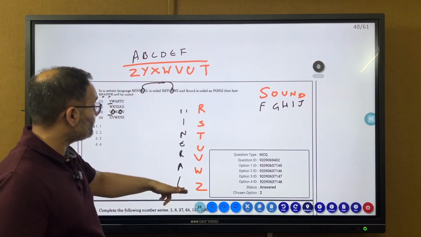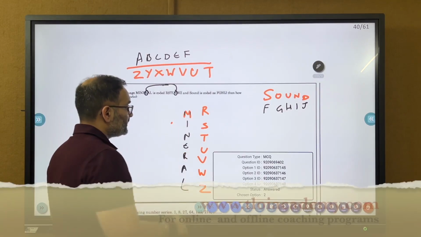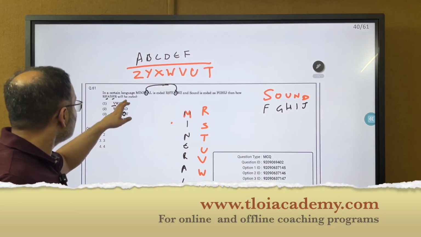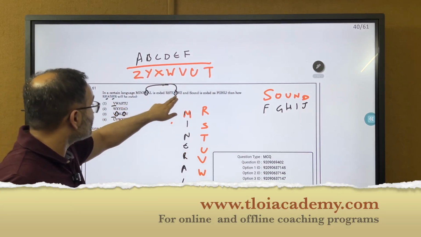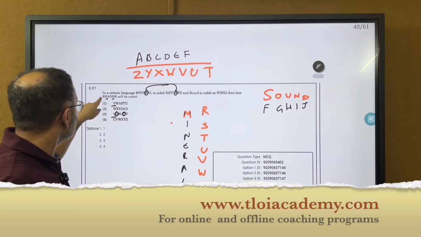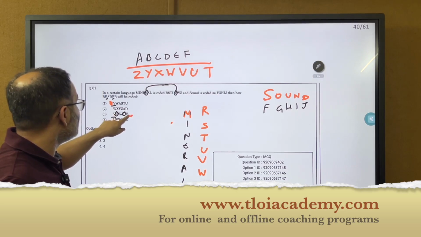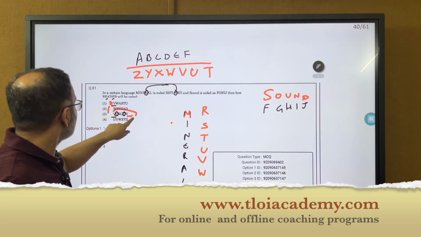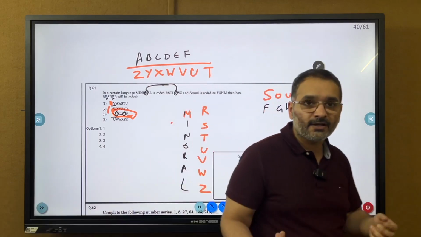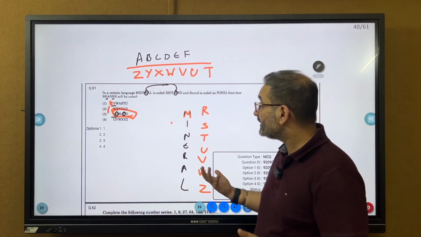Mineral is being coded as this, right? Mineral is being coded as this, and there is no pattern. Yeah, that's absolutely okay. But reader will be coded as, so R is being coded as V here. All right. So R is being coded as V. तो reader में पहले तो V तो ये आ ही जाएगा, and then it has to end with the V as well. तो यही एक option बनता है, एक ही झट में ये question solve हो जाता है. And they have given the correct answer as well.